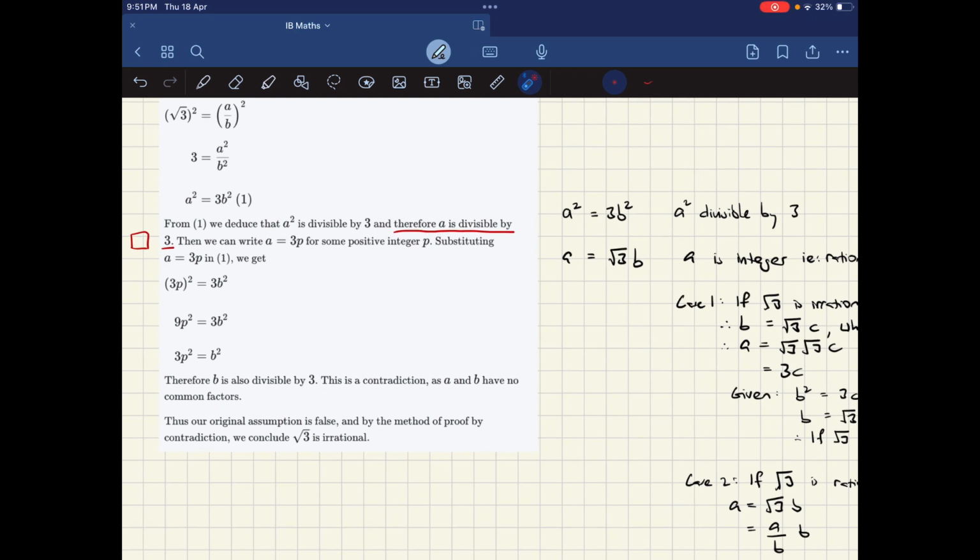And so I think there's a problem with this statement, a is divisible by 3. It's an interesting problem. I hope someone can explain it to me.